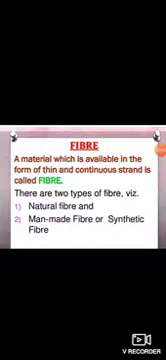So, children, today we will discuss Science Chapter 3, Fiber to Fabric. First, we discuss fiber. A material which is available in the form of thin and continuous strand is called fiber. There are two types of fiber: natural fiber and man-made fiber or synthetic fiber.